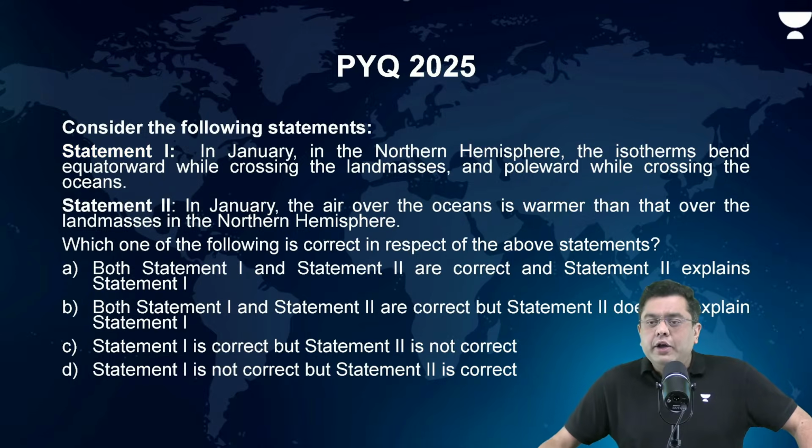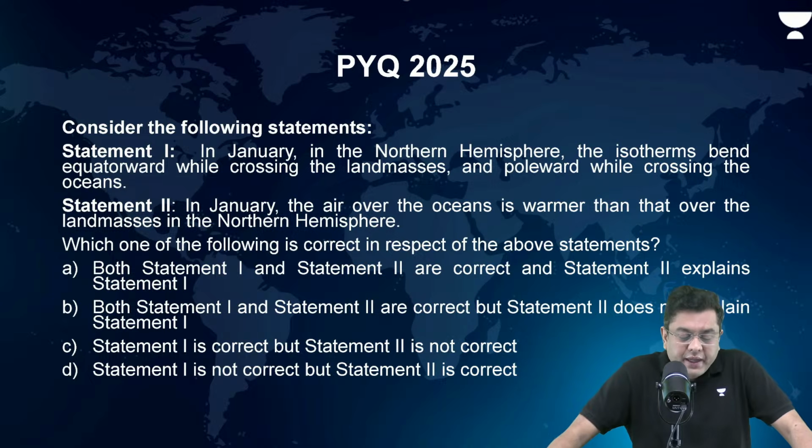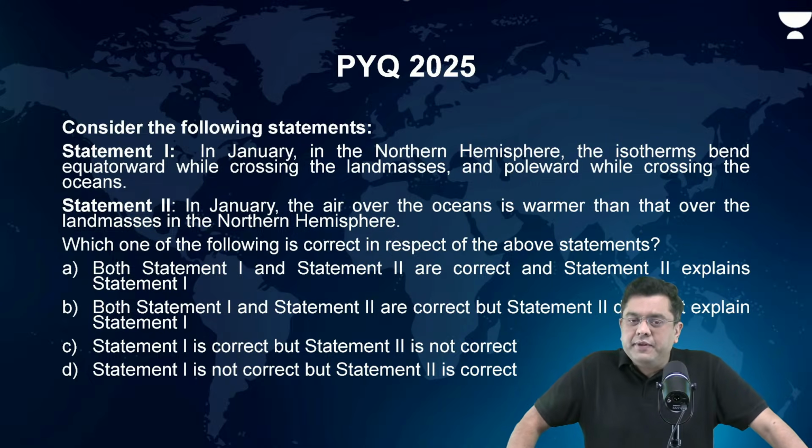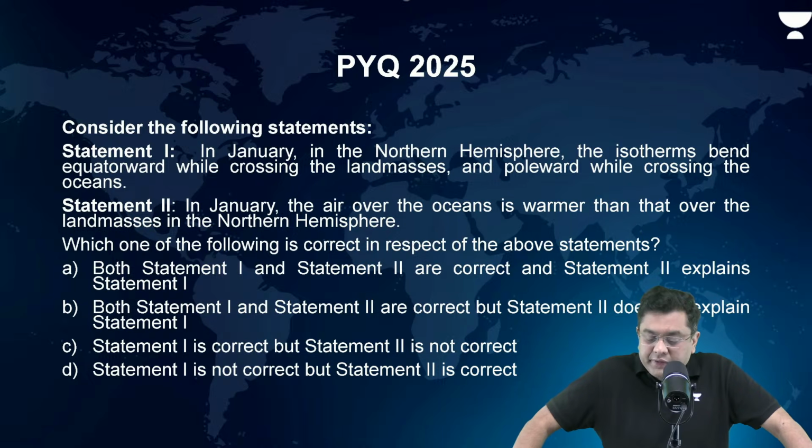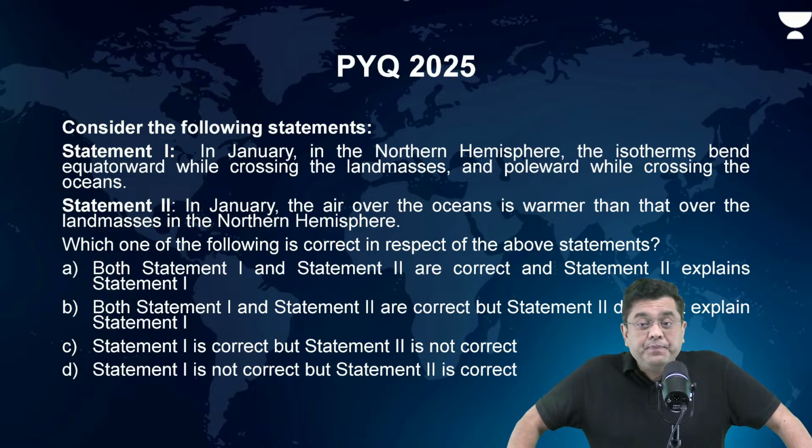Take a look at this particular question associated with isotherms, just to see whether we retain the learning from the isotherms or whether we have forgotten it like the summer sky. So, consider the following statements. In January, in the northern hemisphere, the isotherms bend equatorwards while crossing the land masses and polewards while crossing the oceans. In January, the air over the oceans is warmer than that over the land masses in the northern hemisphere. So, what is the correct answer here?